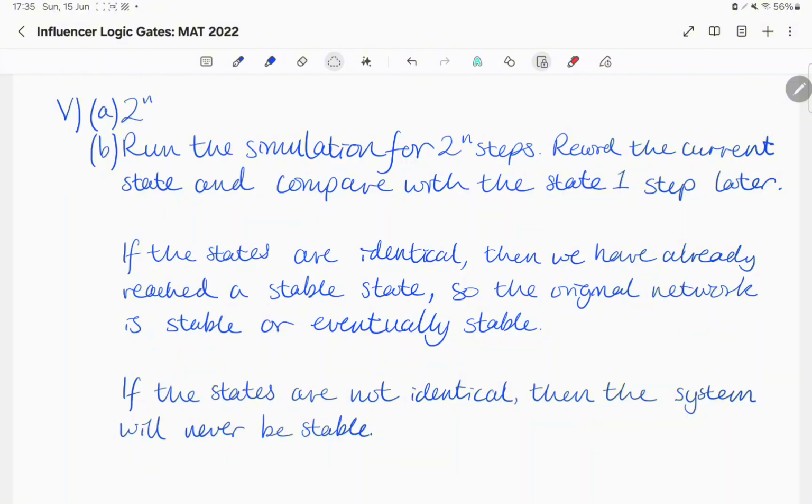This works because 2 to the n steps guarantees that all possible states generated by our initial starting position will be reached. If one of these states is stable, then all subsequent states will be stable, and so the states at 2 to the n steps and one step further than that will be identical. If these two states are not identical, then none of our steps were stable, and so the system will never be stable.